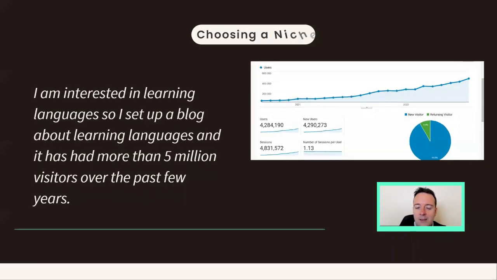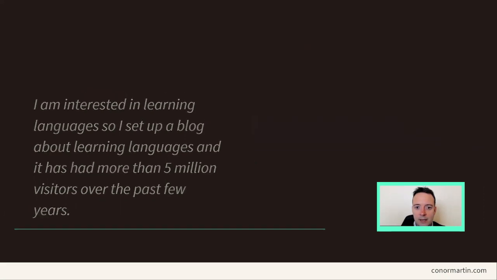So we don't want to talk about things that are not popular anymore because less people will be Googling that topic. So for example, I am interested in language learning, so I started a website a few years ago, and this website has had more than 5 million people over the last few years, and I could write about it forever because I'm really interested in learning languages. I've been interested in this topic since I was a teenager, so I just kept writing and writing and writing, and eventually you see a lot of success, okay?